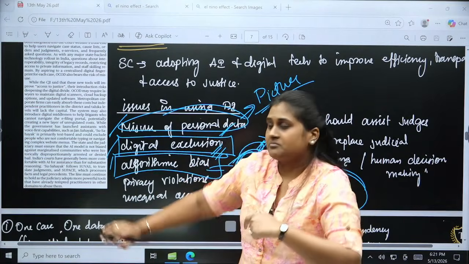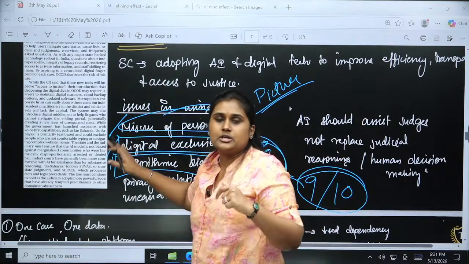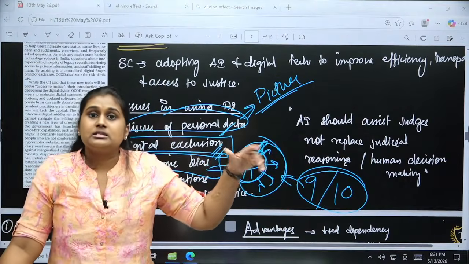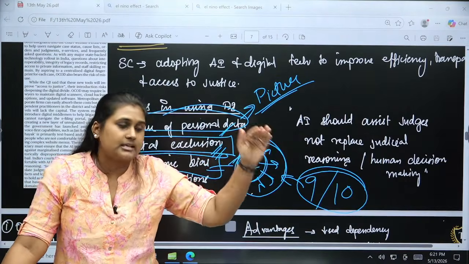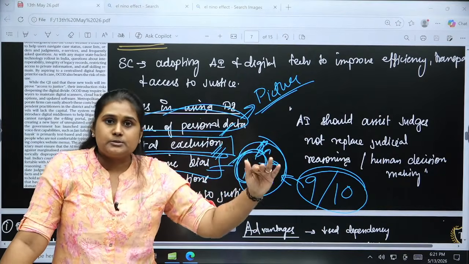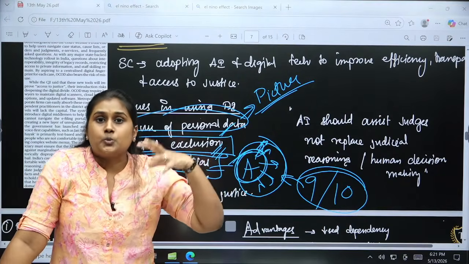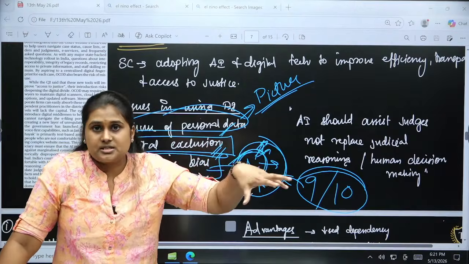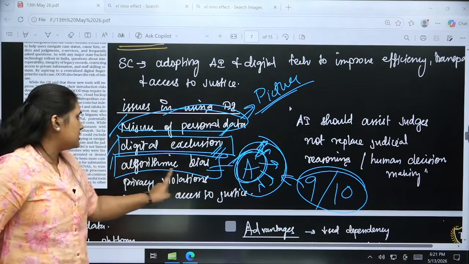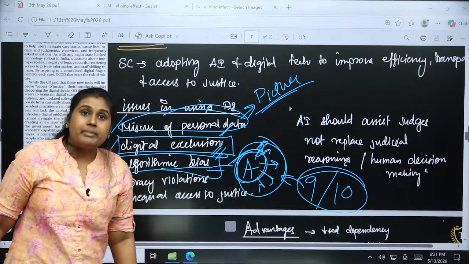The AI algorithm will take this into consideration and suggest the same thing, to deny bail, irrespective of human values and the circumstances. That will be missing, sir. That is what algorithmic bias is.